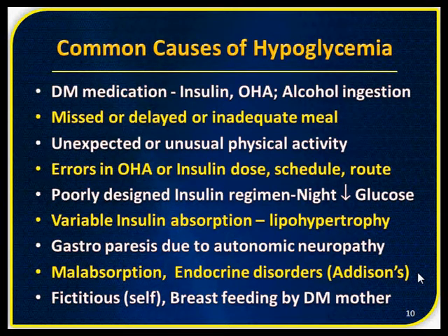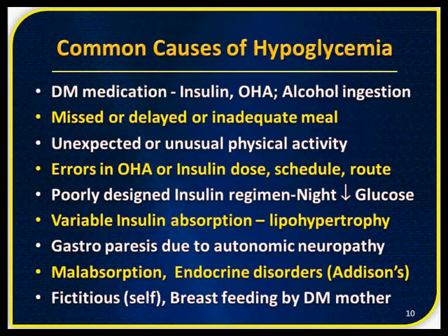The other most important thing is fictitious hypoglycemia or self-inflicted. They willfully take more of oral hypoglycemic agents or insulin, or by mistake they may swallow these tablets. Another important thing is, if a diabetic mother is on insulin or OHCAs and is feeding the baby, these medicines are secreted in the breast milk, so the infant can suffer hypoglycemia.